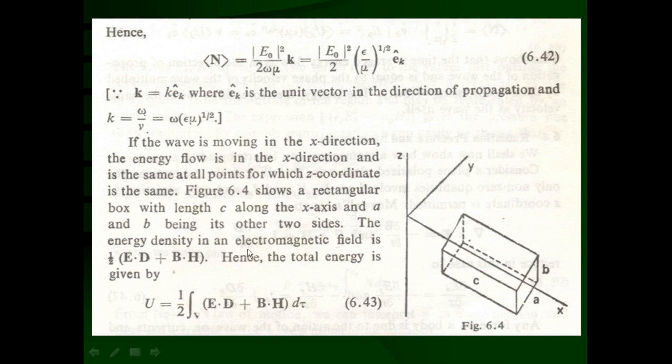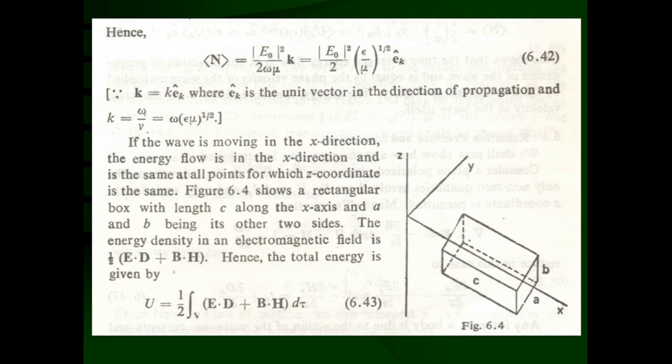The energy density of the electromagnetic field is 1/2 (E dot D plus B dot H). Hence the total energy in the box is the volume integration over the box of the electromagnetic energy density, with d tau the volume element. That is equation 6.43.